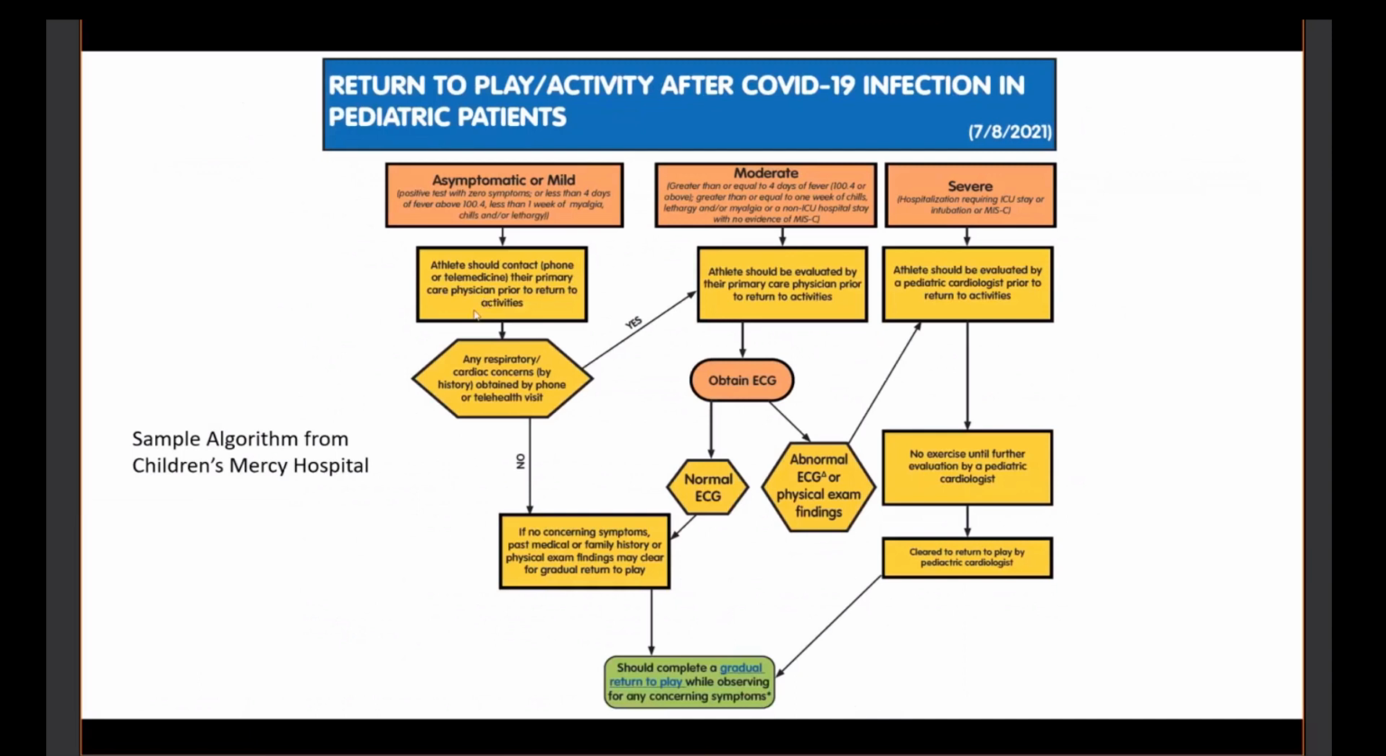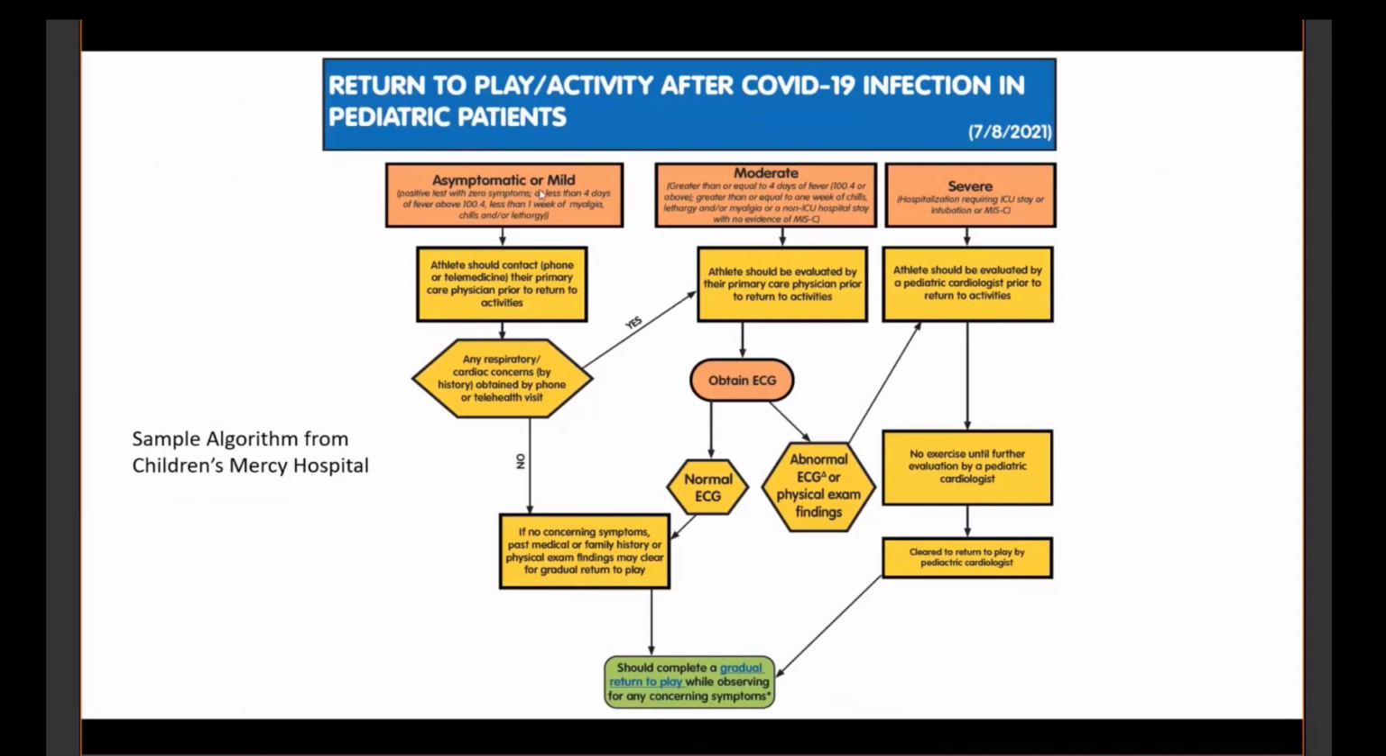On the internet, I found about 800 different tables of how to risk stratify, and everybody had their own little algorithms. I thought that this was the nicest, cleanest algorithm that I had seen. This is from Children's Mercy Hospital, I think in Kansas. If you follow this decision tree, I really like how this is written. So let's walk through it with a patient.